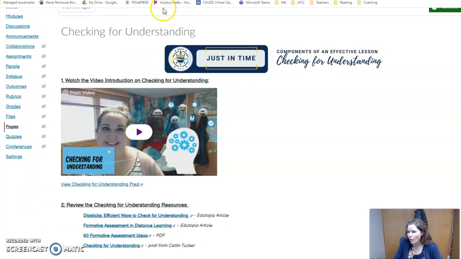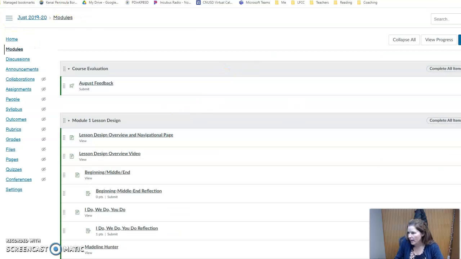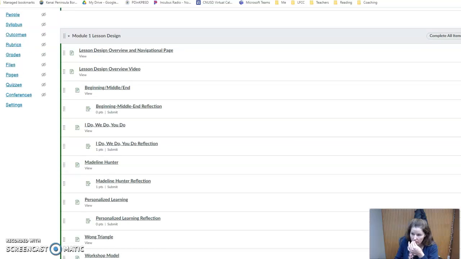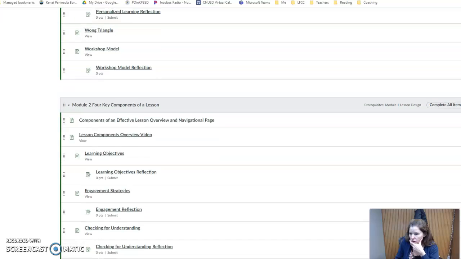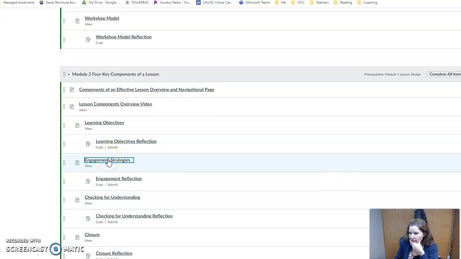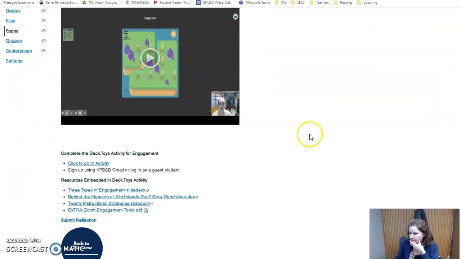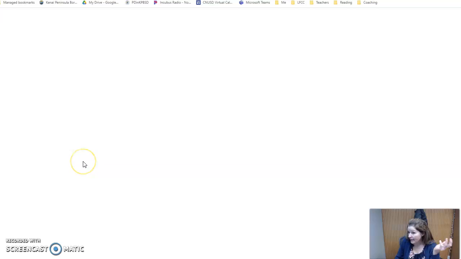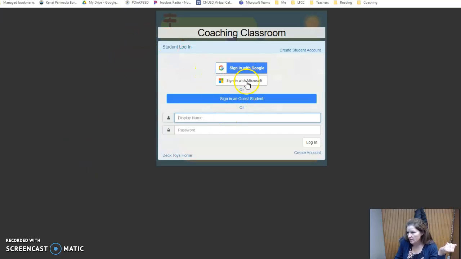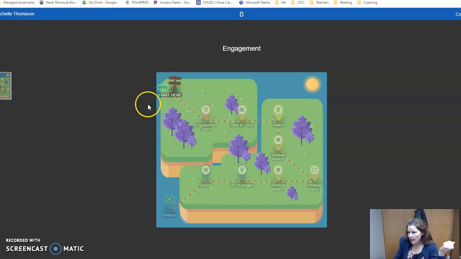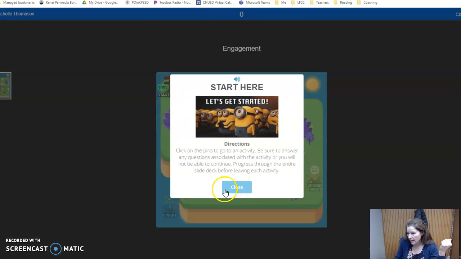I don't know what is going on, but let me show you what it does when I try to work through your deck card. So let me see here. I need to go to engagement, and I need to go into the activity, right? Maybe that's the problem. Maybe I'm not doing any of this right. So I'm going to sign in with Google, and then I'm going to sign in with my name. And then I start here, yes.